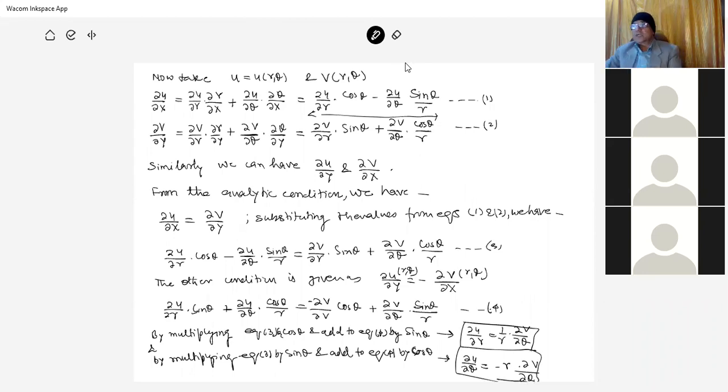So these two conditions are the analytic conditions for the function in the polar coordinate. So these are the testing mode. You can test any number and then you find the function is analytic or non-analytic.